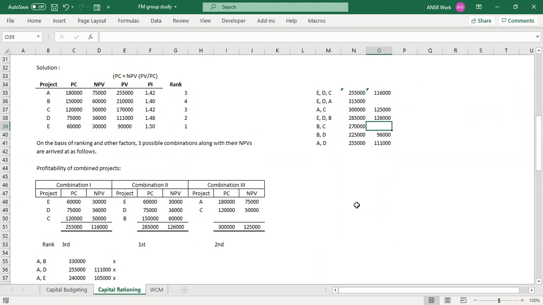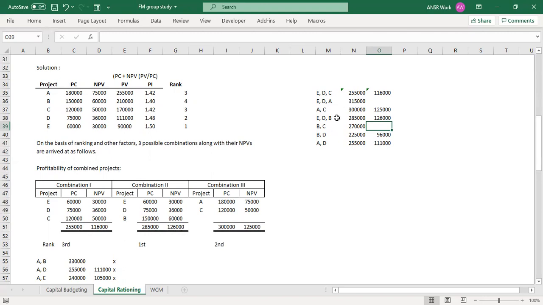First few should consider all the first 1, 2, 3 rank projects.